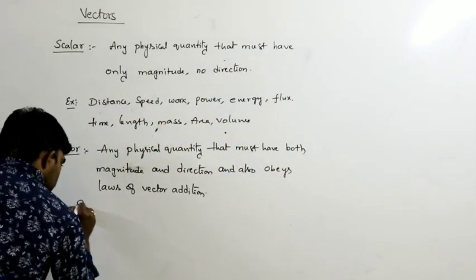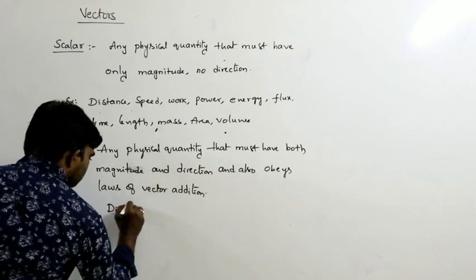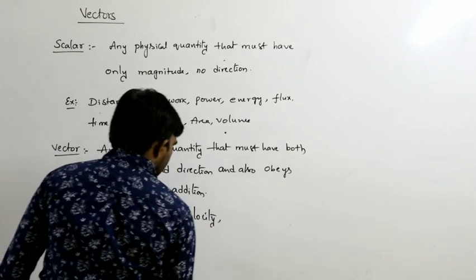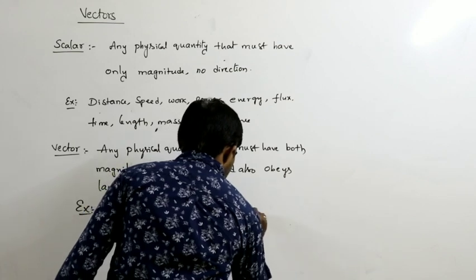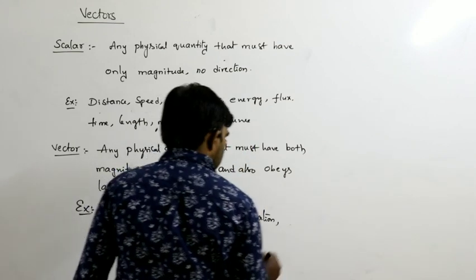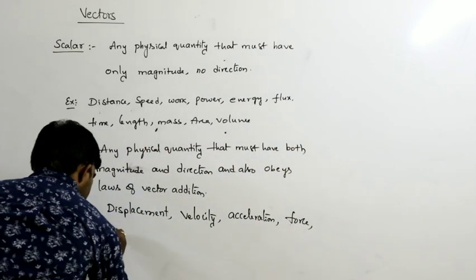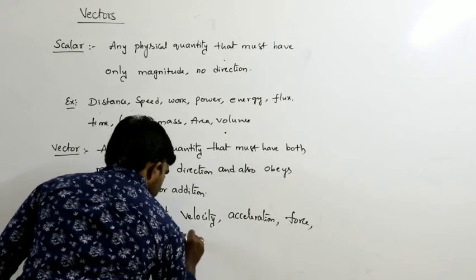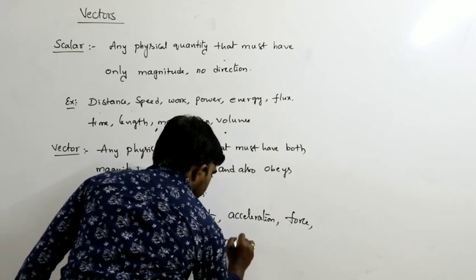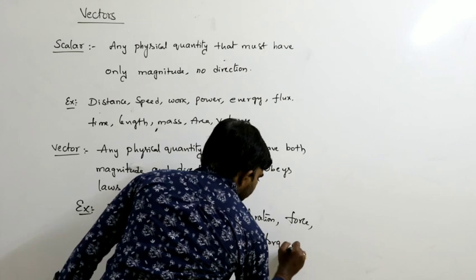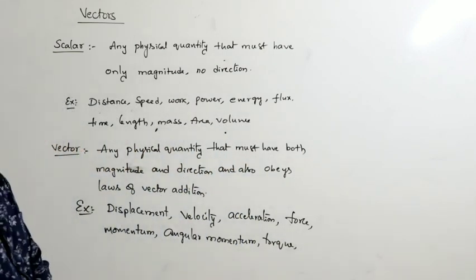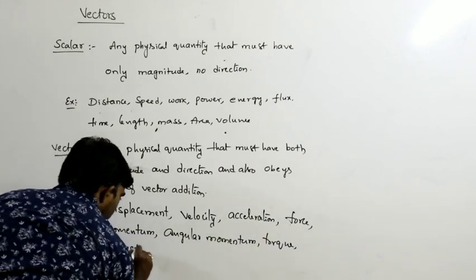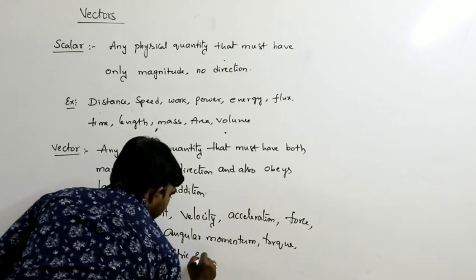Examples of vector quantities are displacement, velocity, acceleration, force, momentum, angular momentum, torque, intensity of electric field, and magnetic fields.